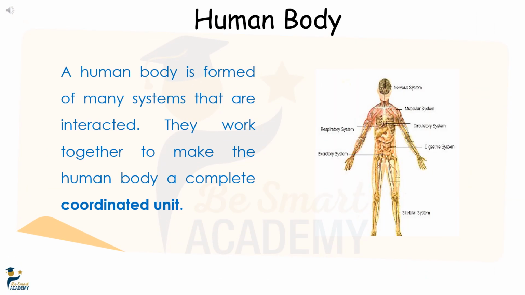We come now to the last level of organization in the human body, which is the human body itself. The human body is formed of many systems that interact. In other words, all body systems work together to make the human function properly. This lets us conclude that the human body is a complete coordinated unit.